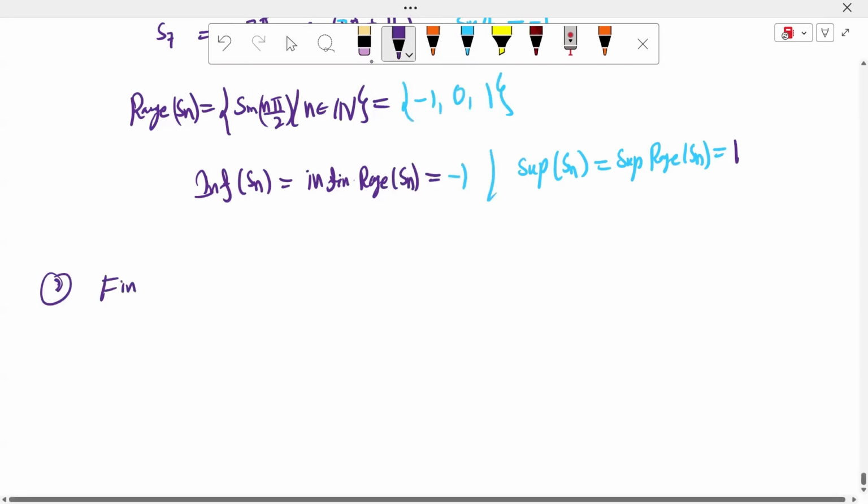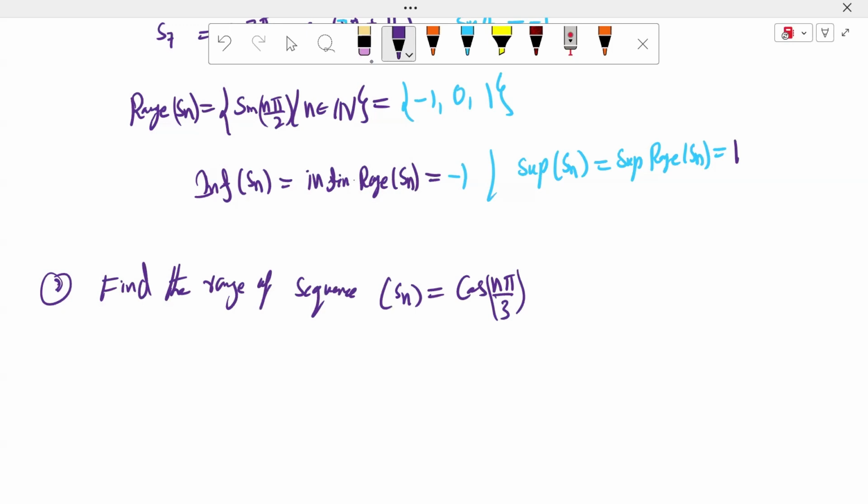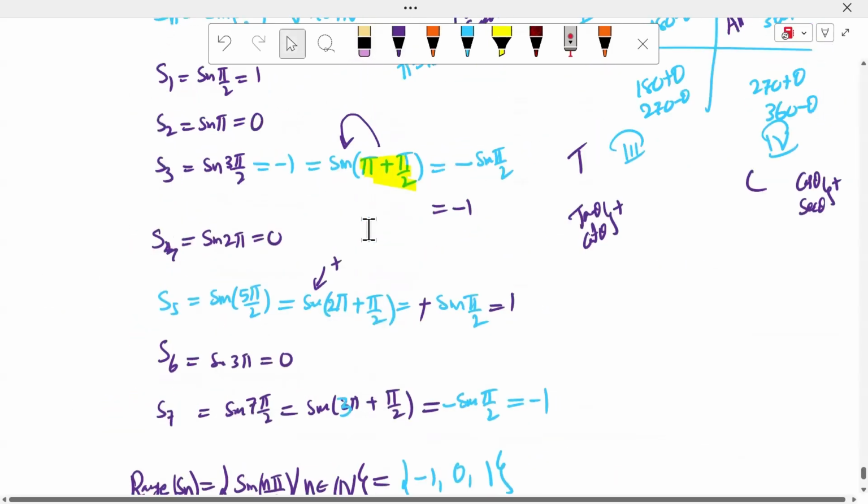Find the range of the sequence Sn equals cos nπ/3. Does it depend on the range? Whether the sequence is bounded, unbounded, bounded above, bounded below, or finite depends on the range, sir. Terms of the sequence are always infinite, sir, but the range is finite.